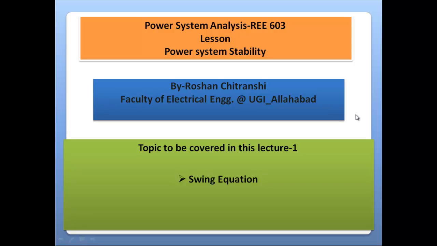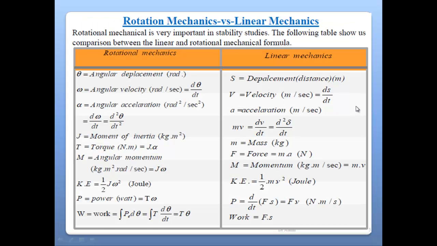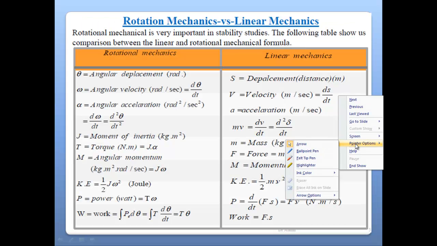system. Let us start with a single machine, and then we will develop a model for a two machine and n machine system, right? Before starting the swing equation, we must have a correlation between the mechanical system as well as the electrical system. Let we have a mechanical system and electrical system given by these relations, right?